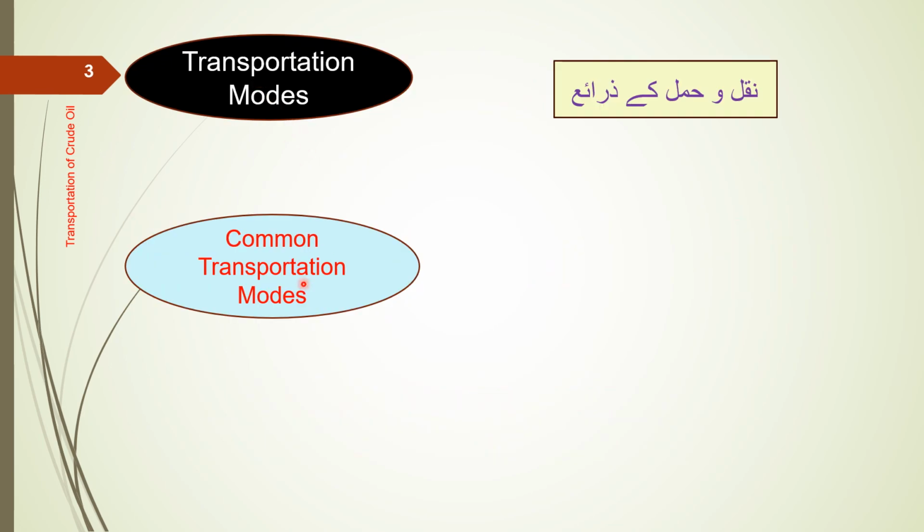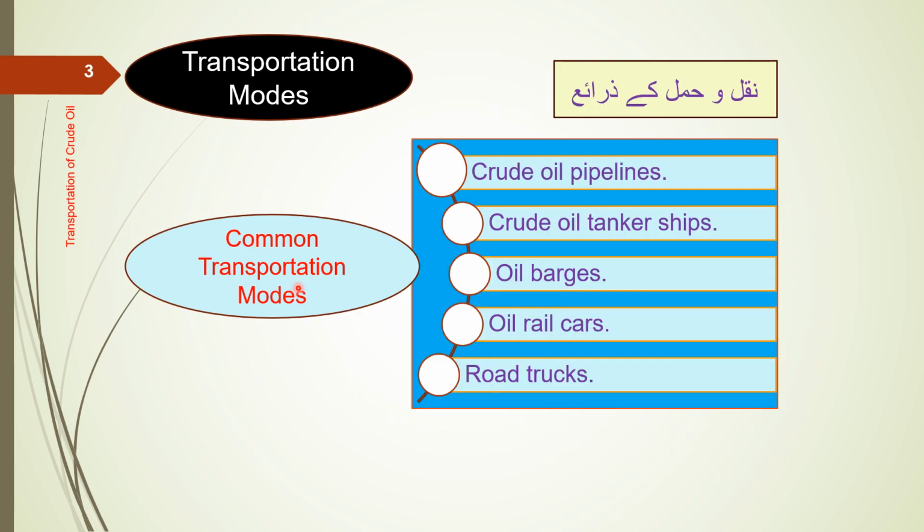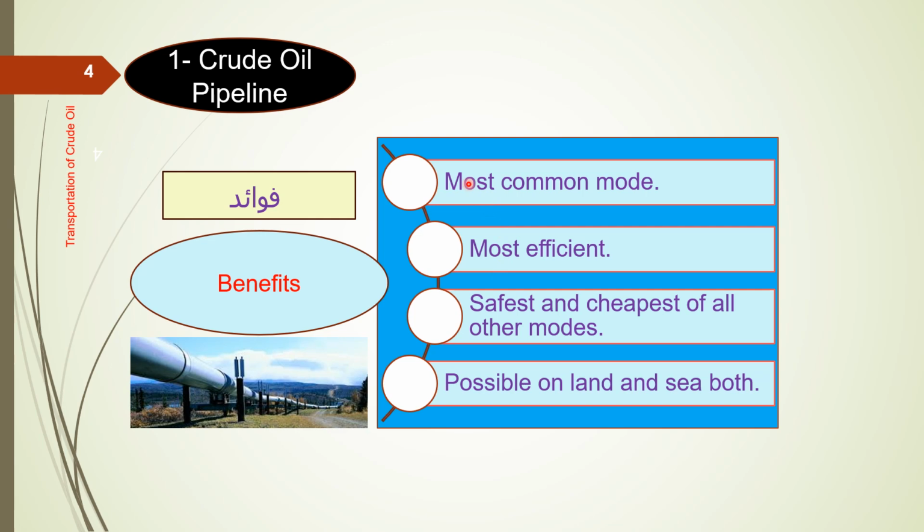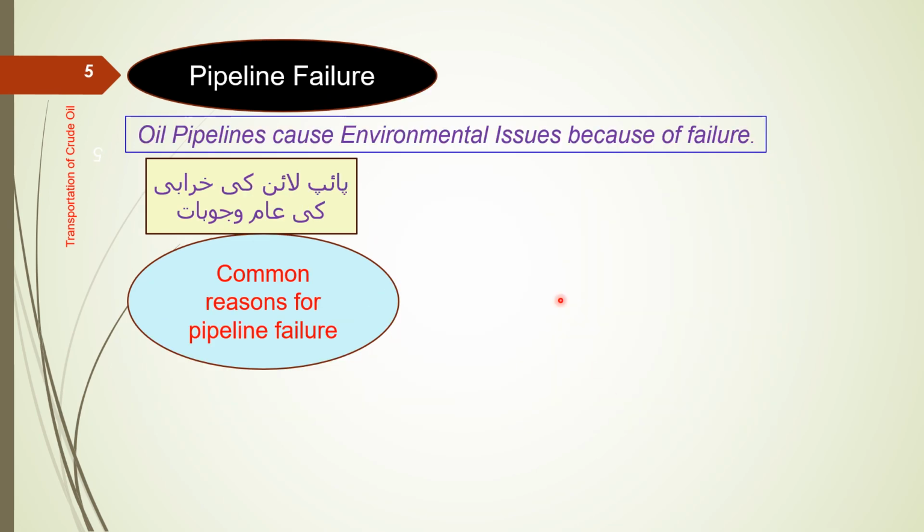Transportation modes. Common transportation modes are crude oil pipelines, crude oil tanker ships, oil barges, oil rail cars, and road trucks. Crude oil pipeline benefits. It is the most common mode of transportation, most efficient, safest and cheapest of all other modes, and possible on land and sea both.